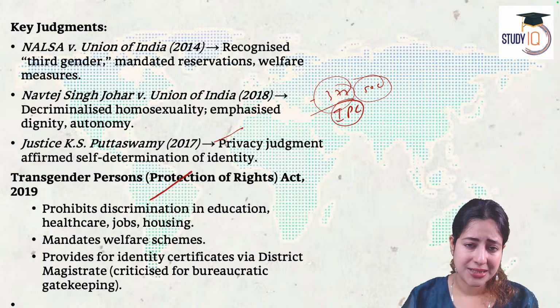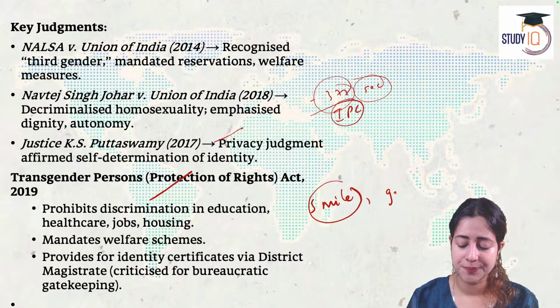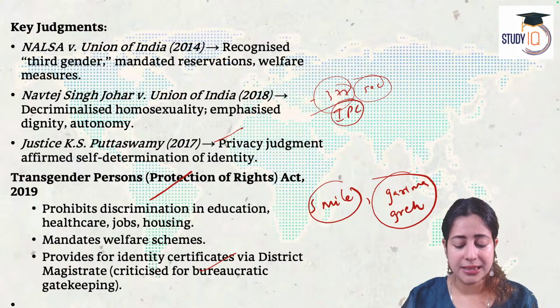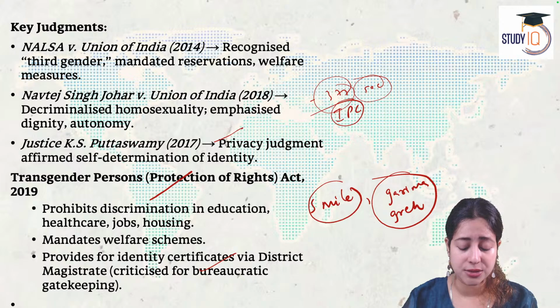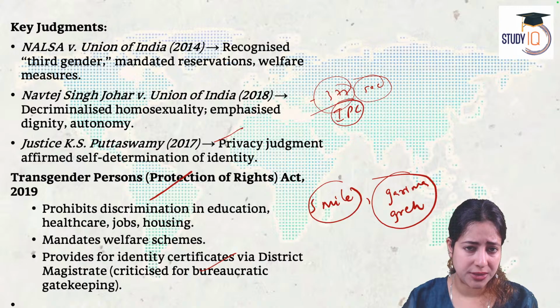Similarly, welfare schemes will be created in future towards transgender people. For example, the very famous Smile Scheme for the Transgender and Garima Greh Scheme for the Transgender. At the same time, under the same act, the Transgender Protection of Rights Act, the government has also made it mandatory on the part of the district magistrates to issue online identity cards to the transgender population. If a transgender individual does not want to visit the office, they will not be forced to come for verification. The ID can be processed and tracked online.